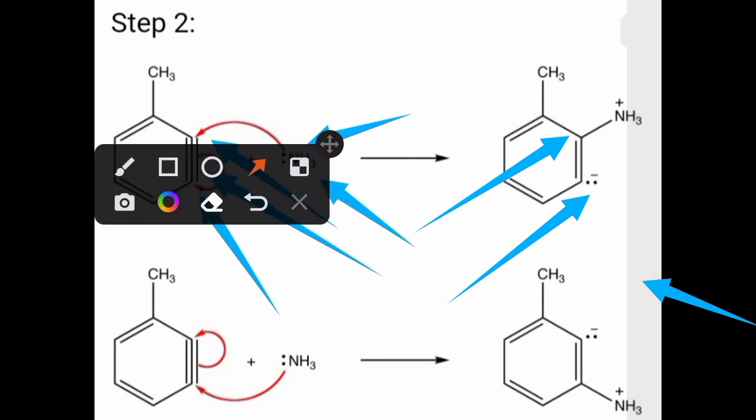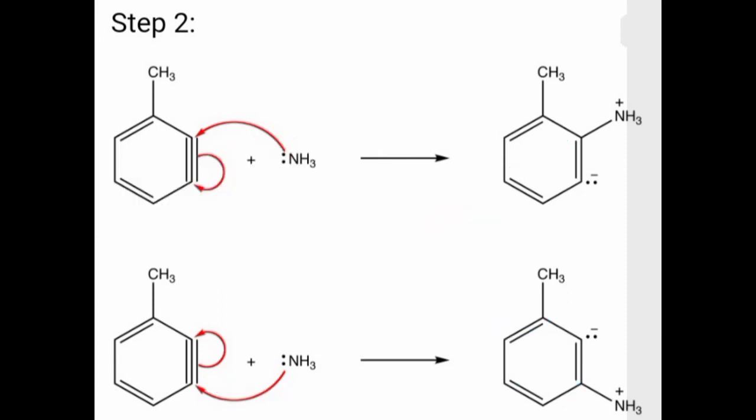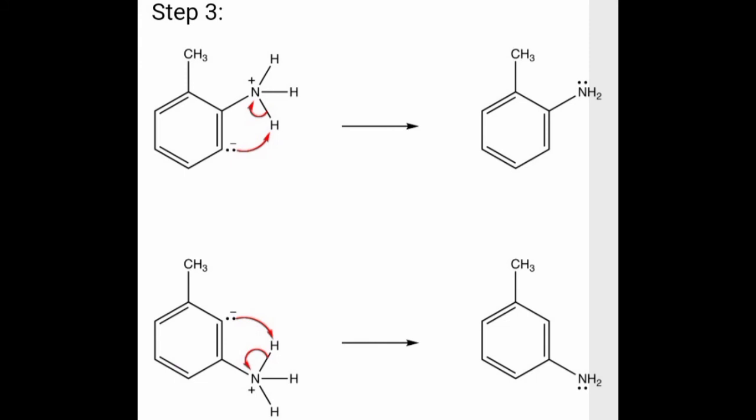Again, another possibility is there. Instead of the second carbon, the NH3 will get bonded to the third carbon atom here in a similar manner, but in this case the electron pair will be transferred on the second carbon atom. In such a way step 2 takes place. After that, the third step of the benzyne mechanism arises,